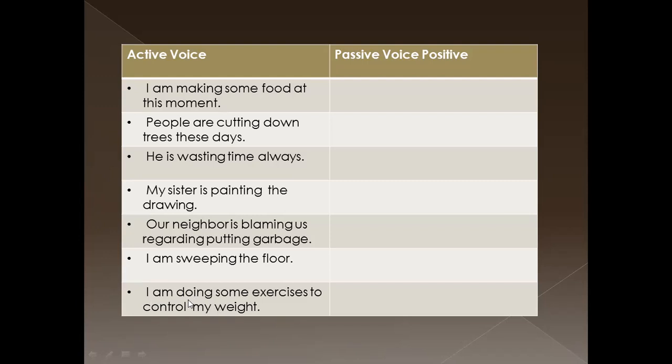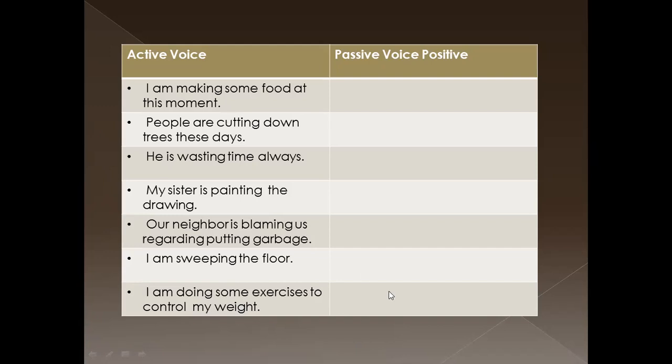I am doing. What? Some exercises. Then this is the object of this sentence. I am doing what? Some exercises. Okay, it is not my weight. To control my weight is the rest of the sentence. This is the object. I am doing what? Some exercises. Then that is the object of this active voice sentence.